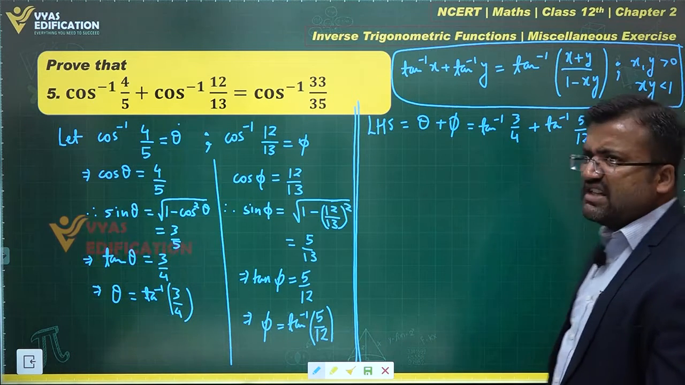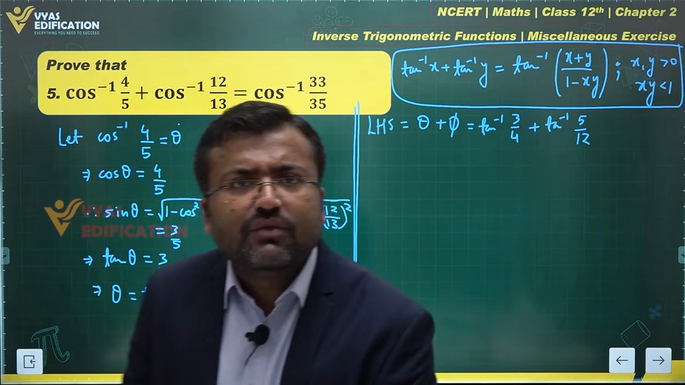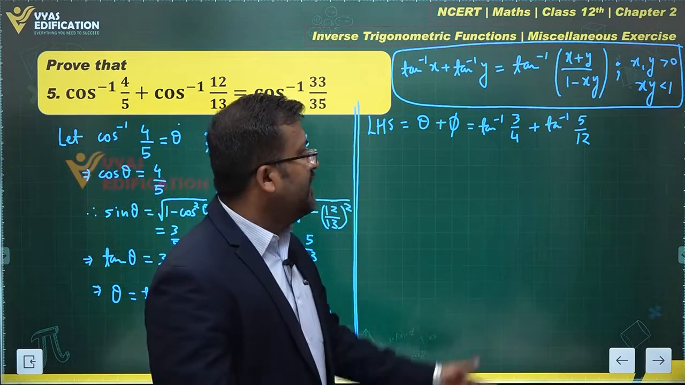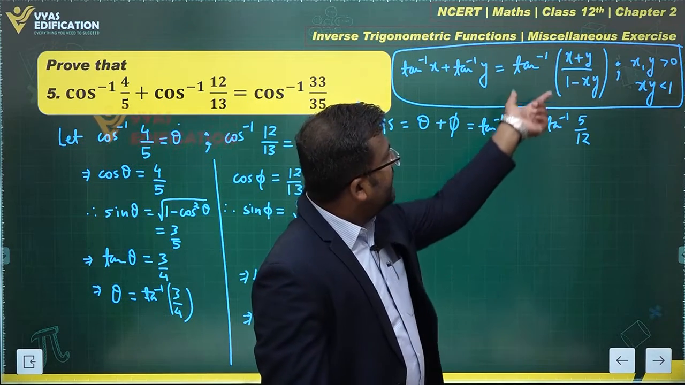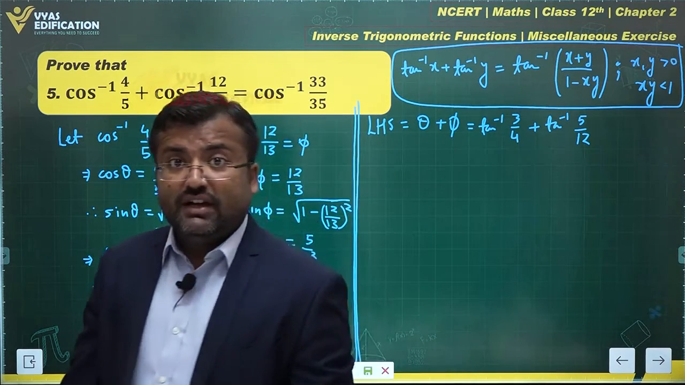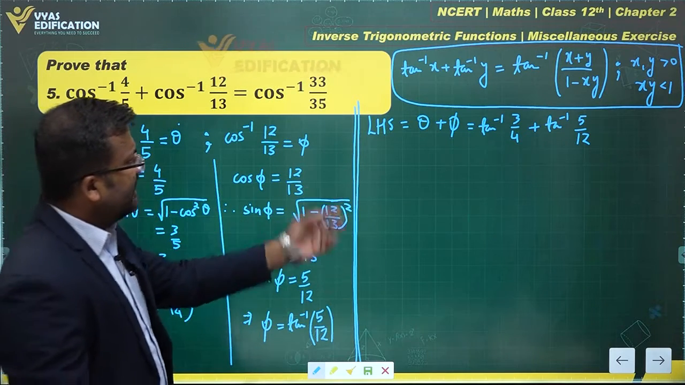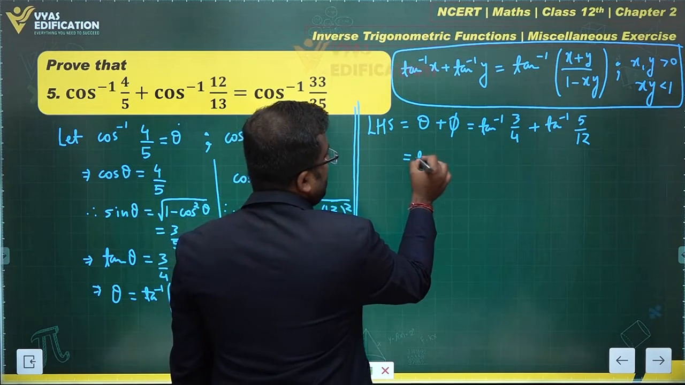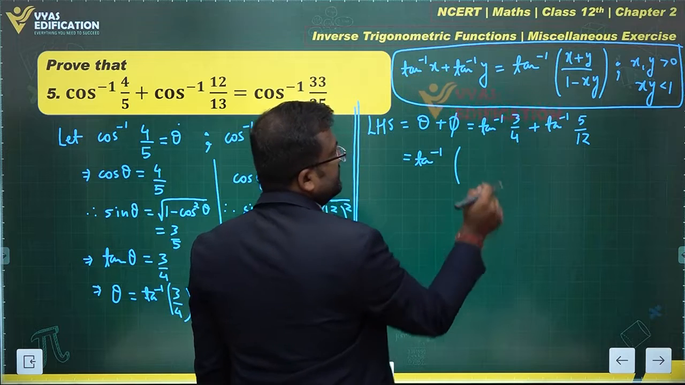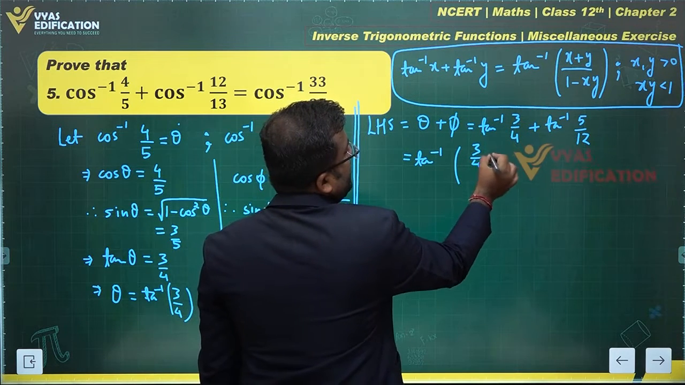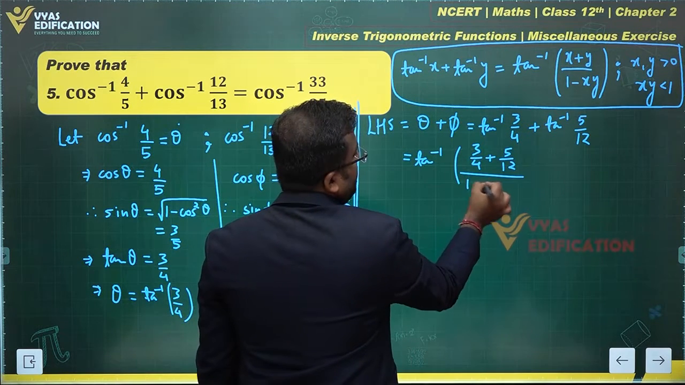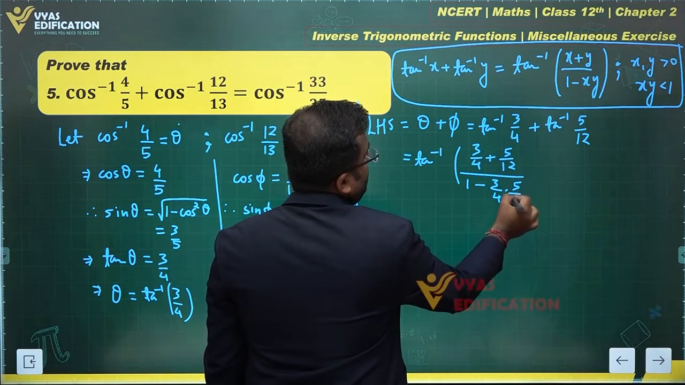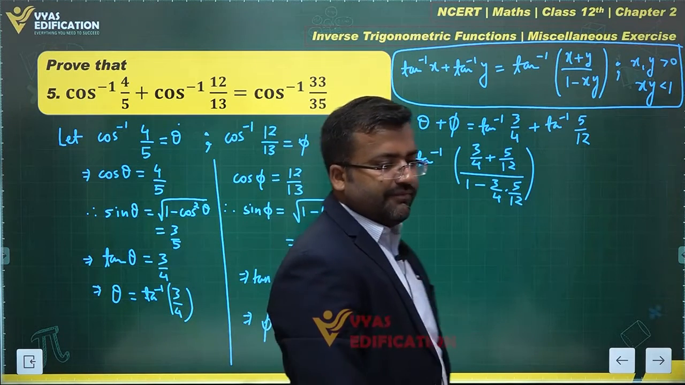Realize this is less than 1, this is less than 1. The product will also be less than 1. Therefore, I can apply this result over here, which is given at the top. This will give me tan inverse of (3 by 4 plus 5 by 12) upon (1 minus 3 by 4 times 5 by 12). This is what you'll get.